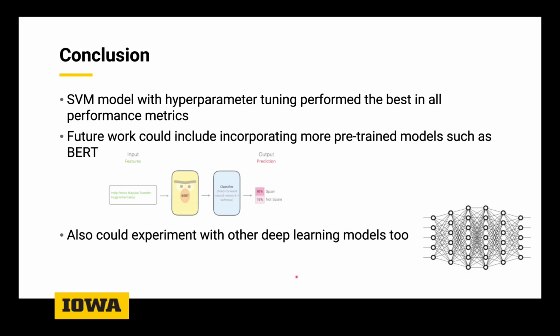In conclusion, our best performing model was an SVM model, which we did hyperparameter tuning for. To do this tuning, we did grid search to find the optimal parameters. In the future, we're planning on using something like BERT, which is a pre-trained model, and we're also planning to use deep learning techniques.